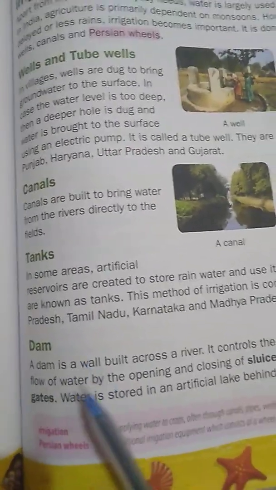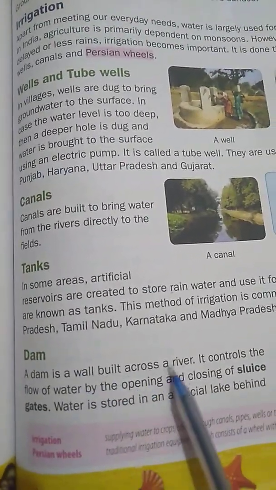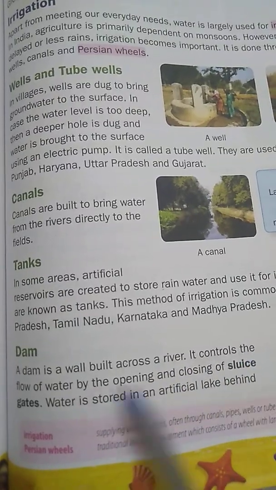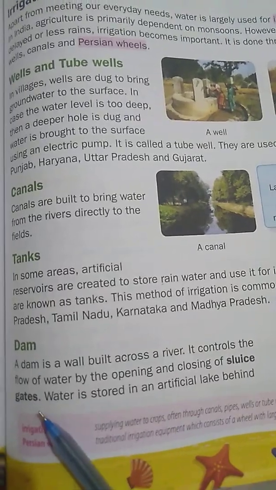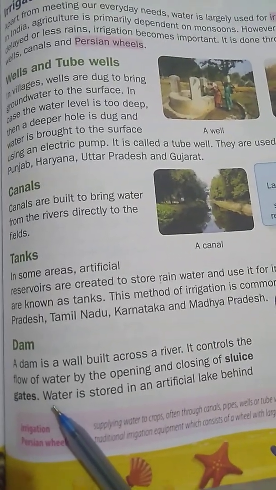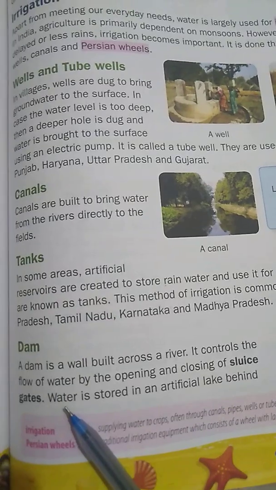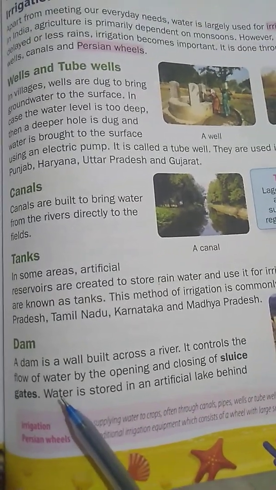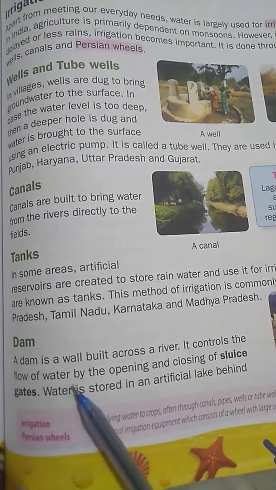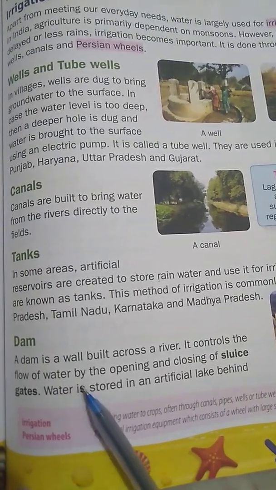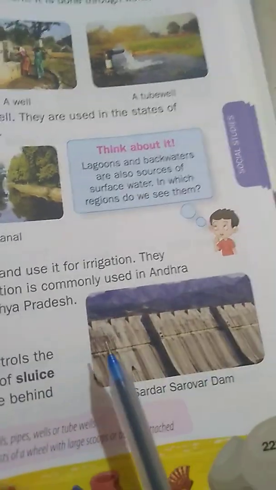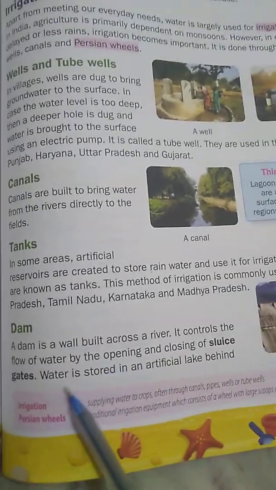Next one, dam. A dam is a wall built across a river. It controls the flow of water by the opening and closing of sluice gates. So, a dam is built across a river like a wall. We can see here this is a dam. This is the Sardar Sarovar Dam. Water is stored in an artificial lake behind.